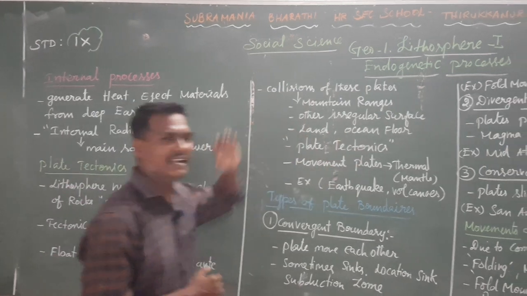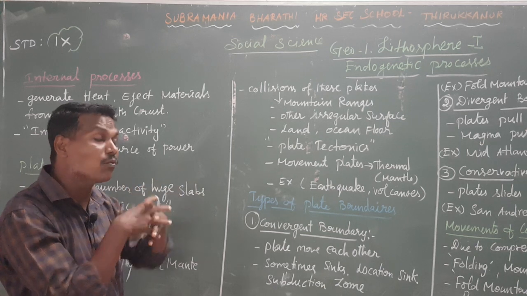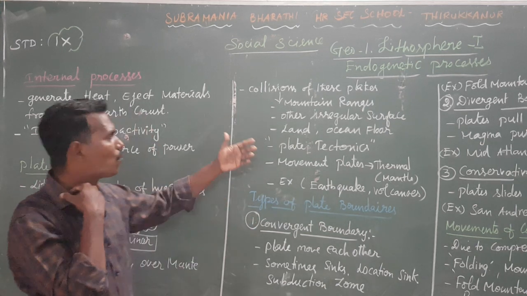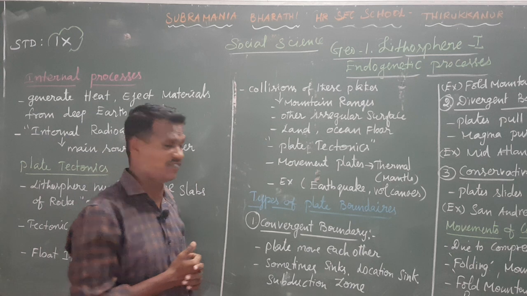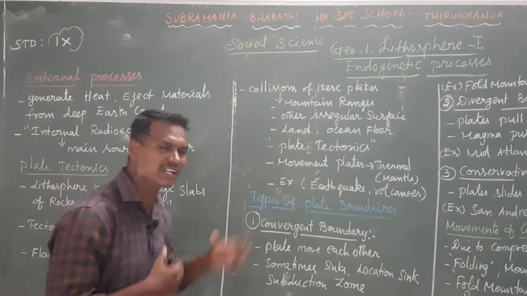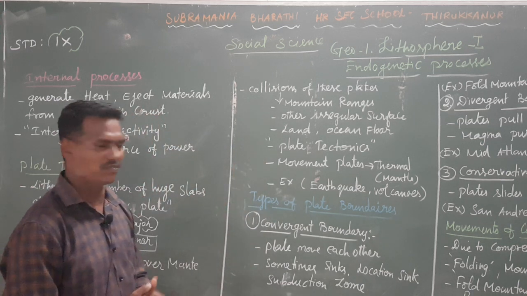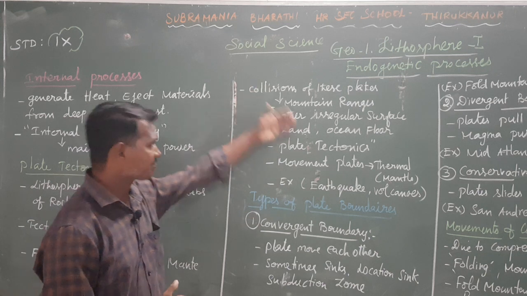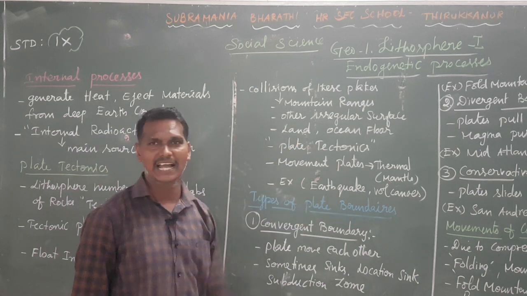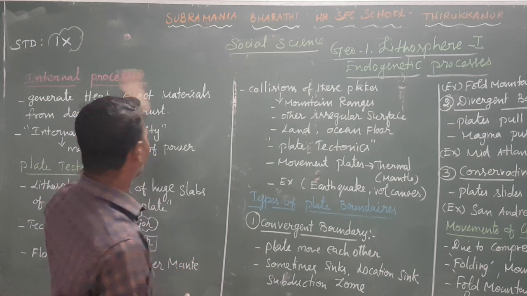Then what do you mean by plate tectonics? The collision of the plates produces mountain ranges with an irregular surface, and what results from this is plate tectonics. What do we get from this movement? Thermal energy from the mantle. Examples for plate tectonics are earthquakes and volcanoes. That's all about plate tectonics and the internal process.